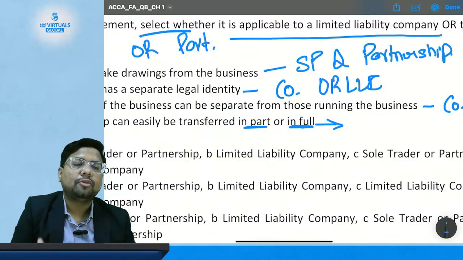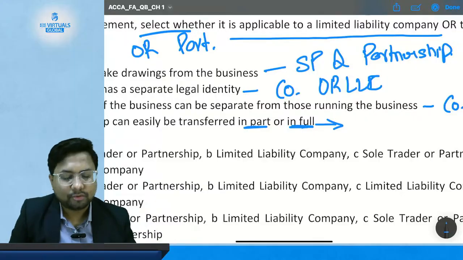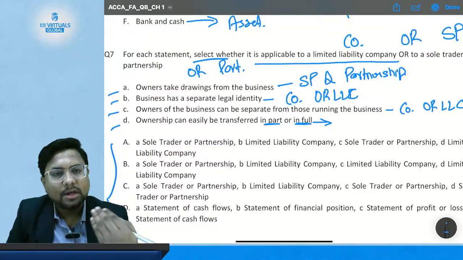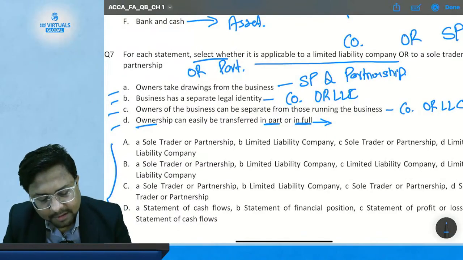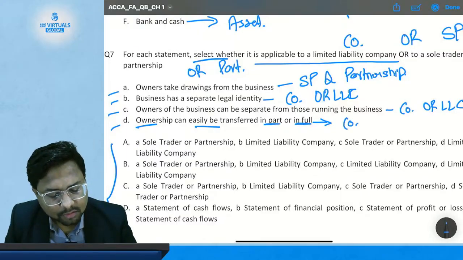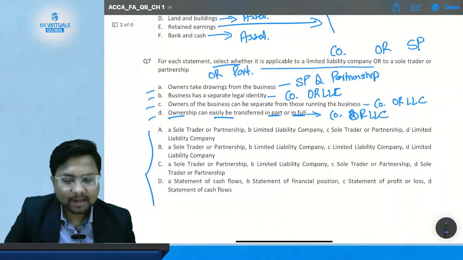You can sell some of your shares and not the full share also, and you can also sell your full share. So the answer of this is also company or LLC.